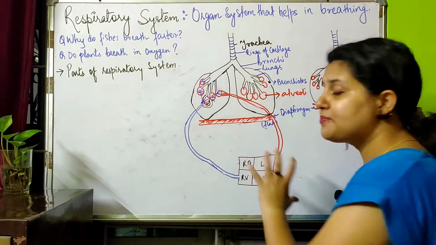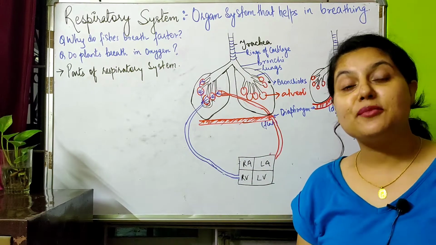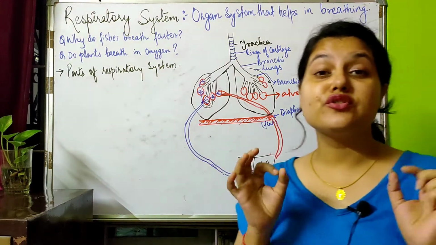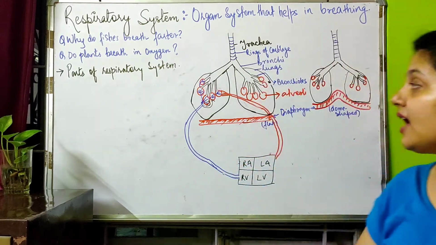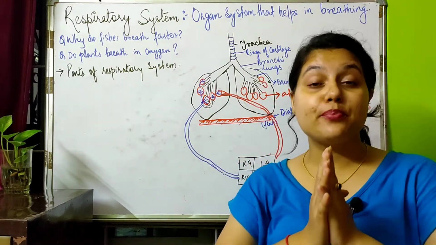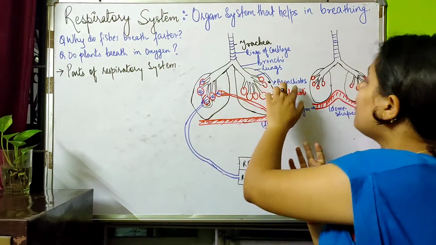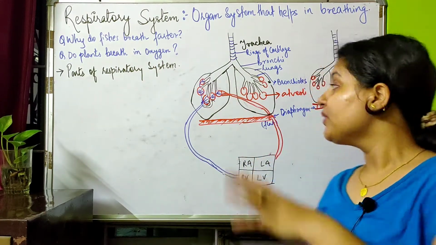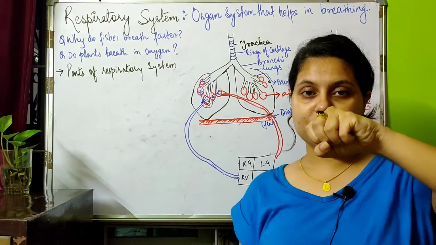We'll be studying this part mainly when we study the circulatory system, but here I'm just giving you a gist of the information: the alveoli sac, which is present at the tip of the bronchioles, is a balloon shaped structure. You see, it is a balloon shaped structure like this.